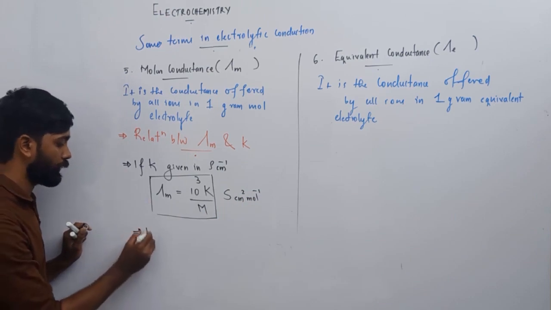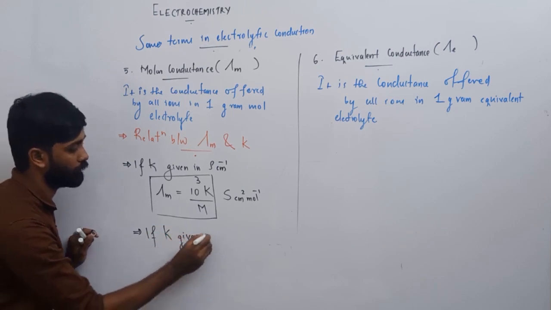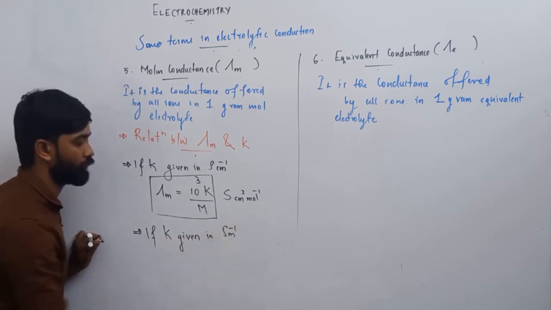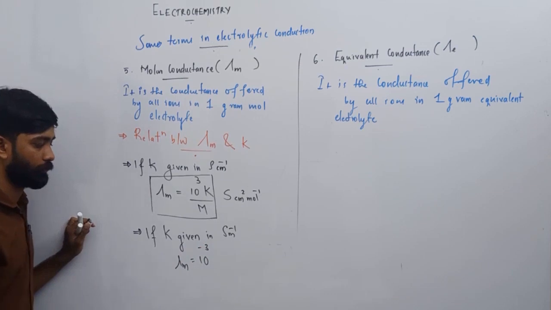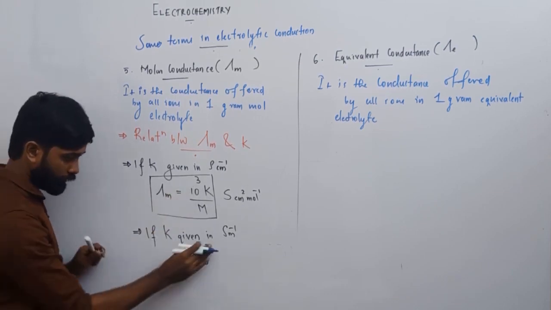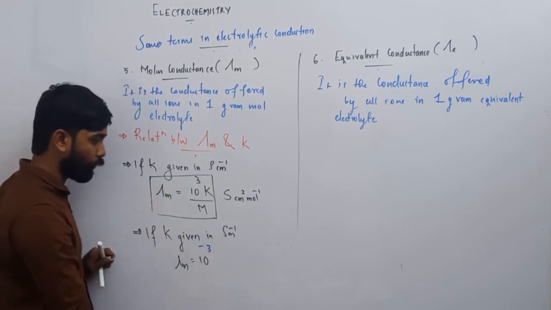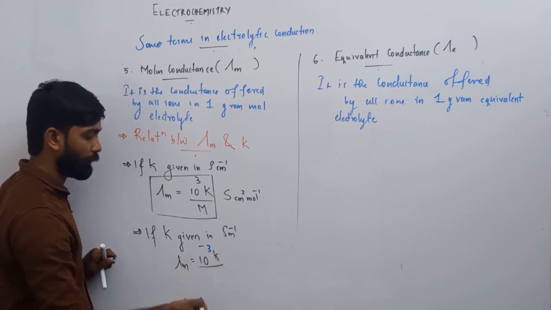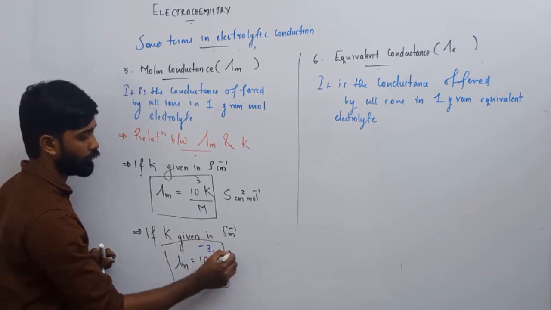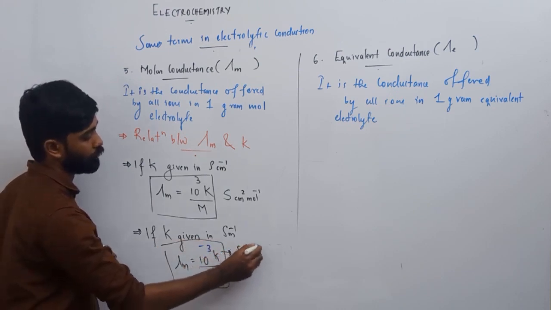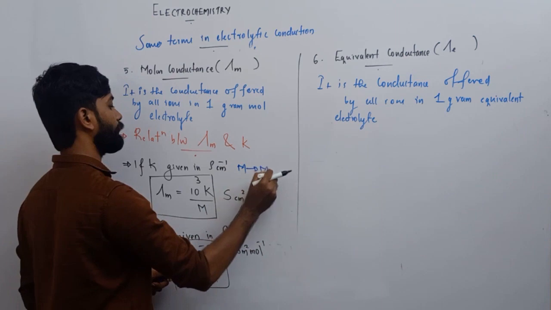Similarly, if kappa is given in Siemens meter inverse, then the expression for lambda m has a small change. It will be 10 raised to minus 3, not 10 raised to 3, times kappa divided by molarity. This is the expression. The unit changes: it will be Siemens meter square mole inverse, where M is molarity.